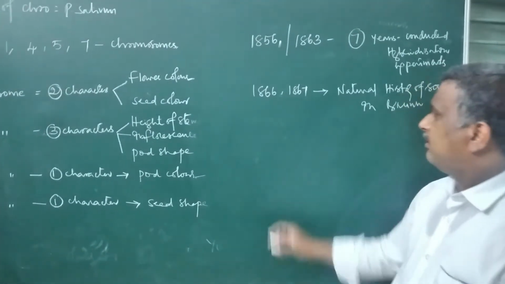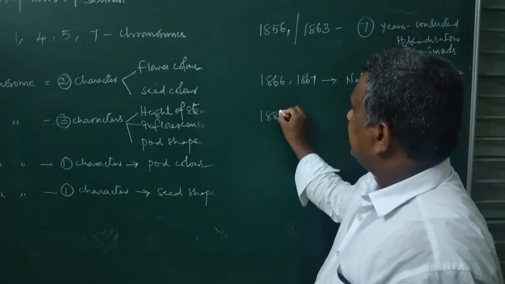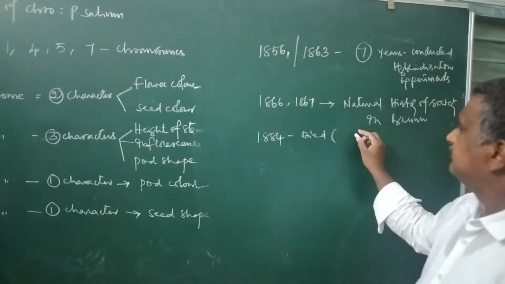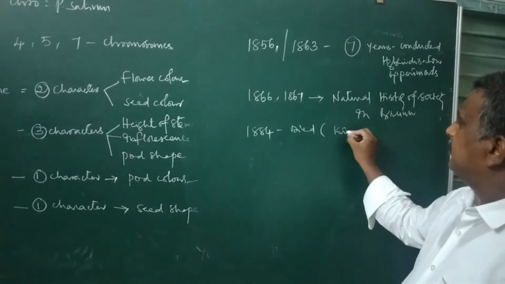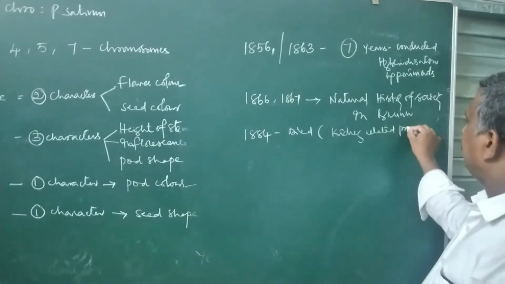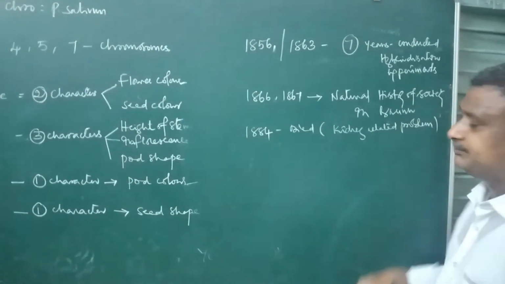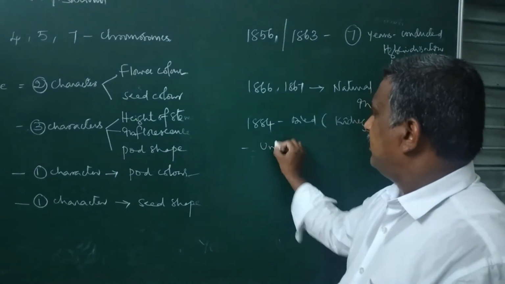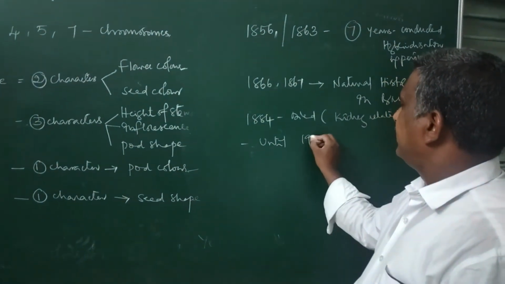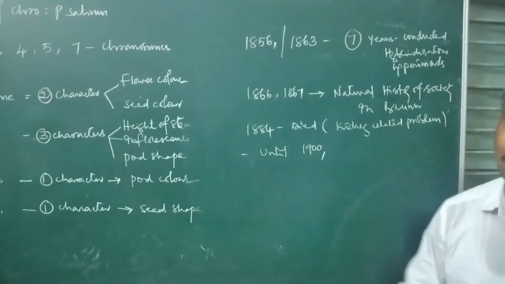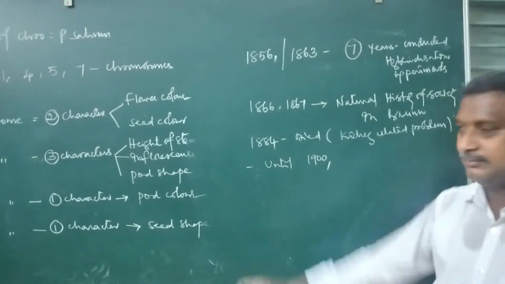But he died in 1884 due to a kidney related problem. But until 1900, his findings were not known by the scientific world.